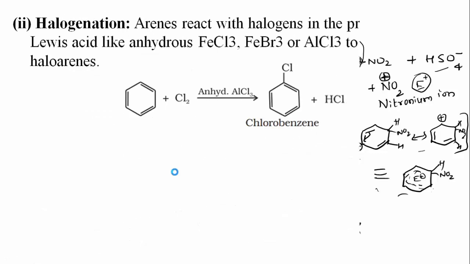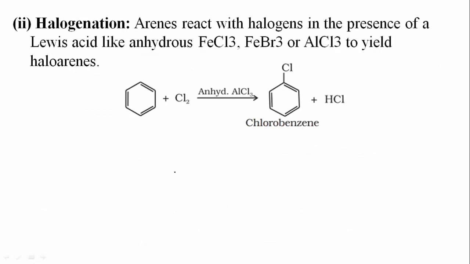Next, second reaction is halogenation. Arenes react with the halogens in presence of a Lewis acid like anhydrous FeCl3, FeBr3 or AlCl3 to yield haloarenes. Again, here is the reaction. Now, how does this take place? First step is generation of electrophile. So, how is the electrophile generated?